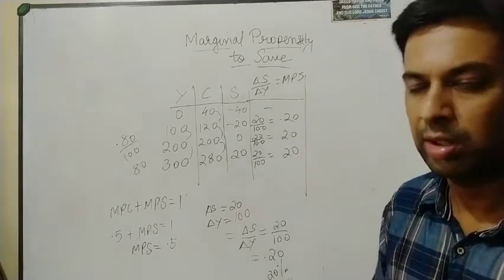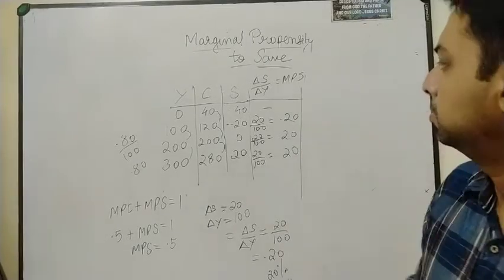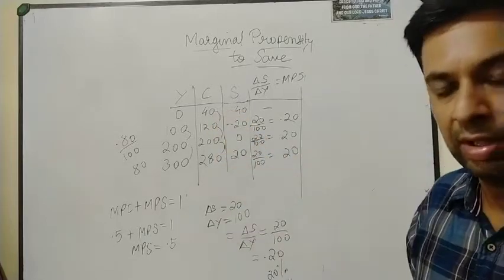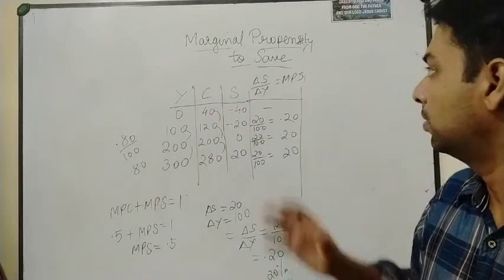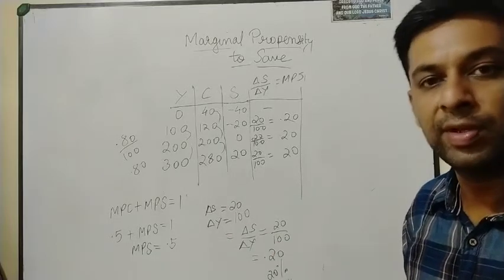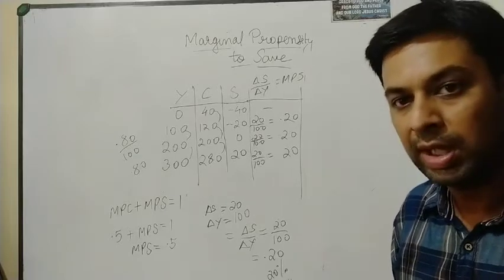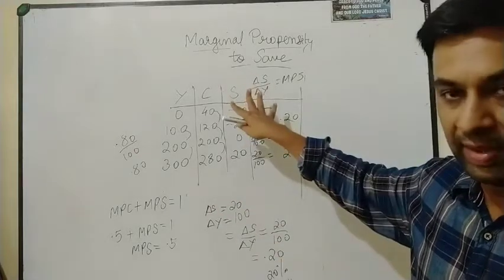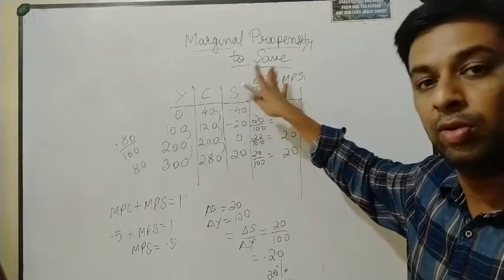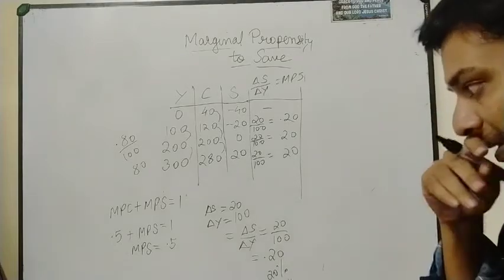It is also a linear function. Okay, so same thing we can draw like here. So no problems with this schedule. Just like we have drawn for the MPC, you can draw for MPS also. And what does it mean? So basically MPS refers to the ratio of change in saving to the change in income. Simple. It's a ratio, okay, of what? Change in saving to the change in income. Learn it by heart.